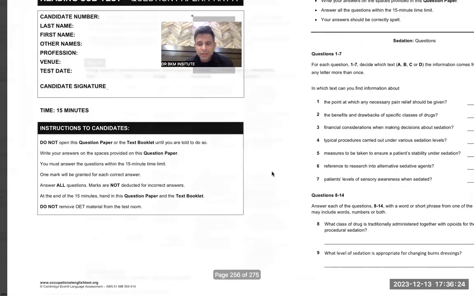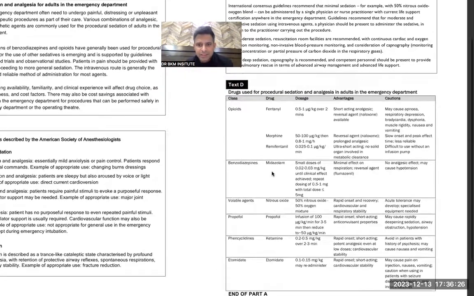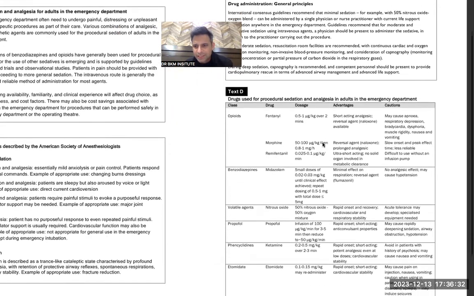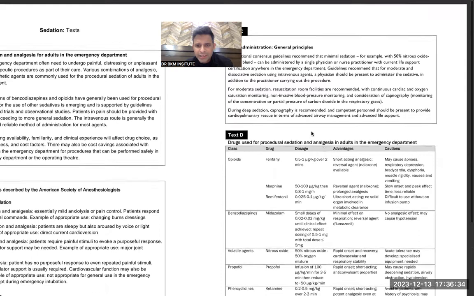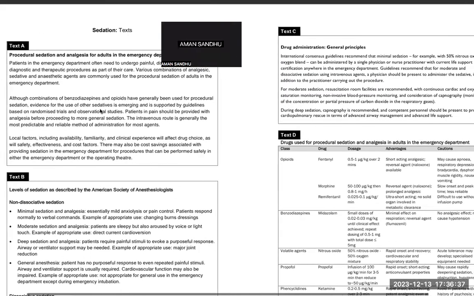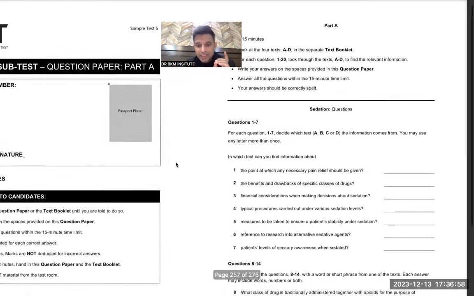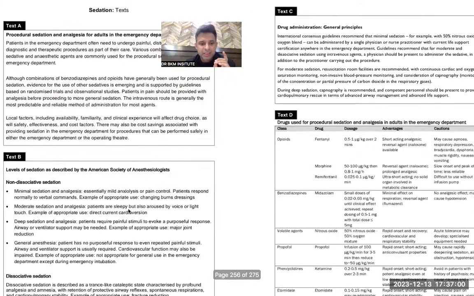Reference to research into alternative sedative agents. The word research should be only American Society. This is the only word. Otherwise, I could not find the research again. Alternative sedative agents is the other word. Part A, the trials or observational studies. So yeah, this is the one. Any word, research means trials, research means studies, research means data. Any word like studies, data, or trial is given, that means it is research. Always remember this word. And then the last one, patient level of sedation. This must be the answer, right?